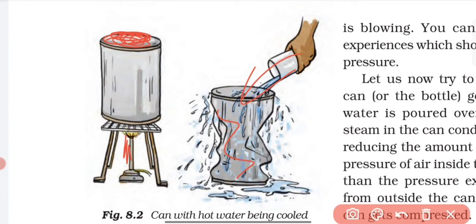The reason is that the air inside this can was hot, and whenever air is heated up, it starts expanding. When we pour water on it, the air will start shrinking, and due to that, the pressure inside the can will also reduce. Due to this, the outer pressure will crush the can, and the can will be deformed.